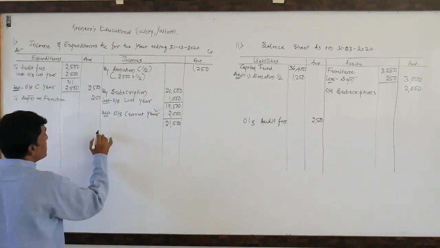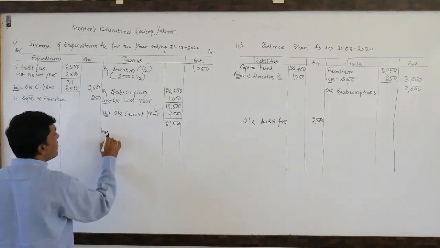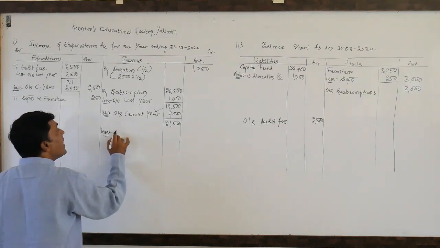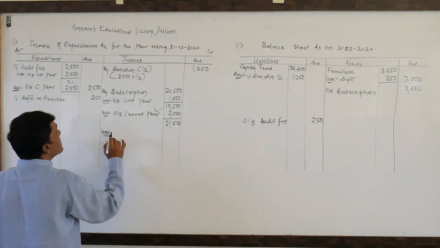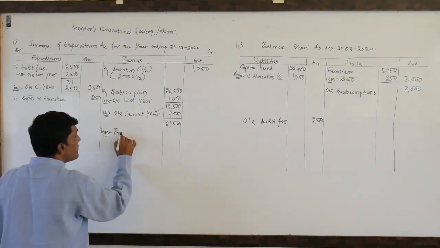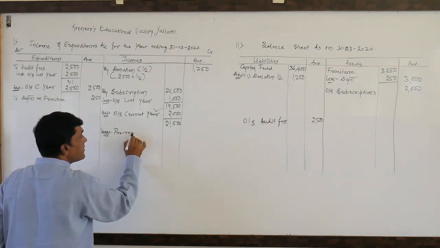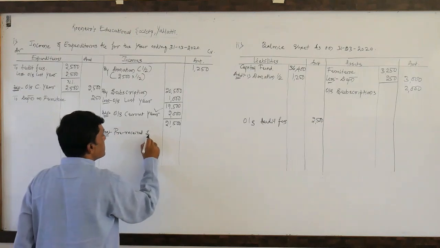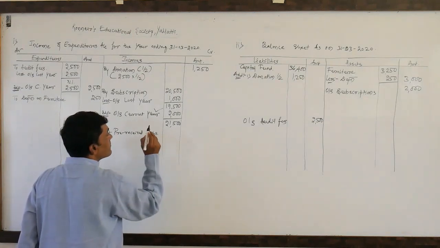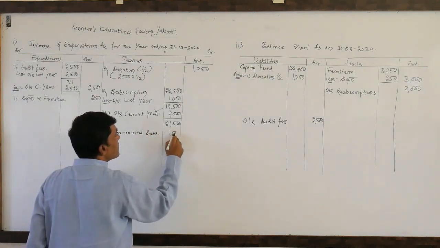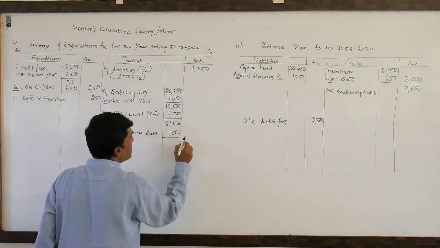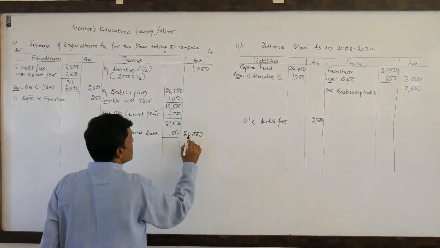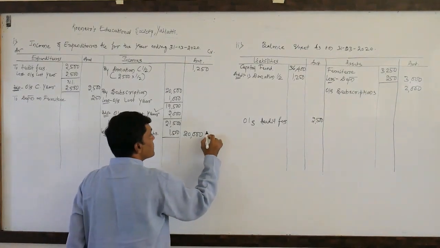That is the reason we need to deduct. Why? Because this is not our current year income. Here we have received it as an advance, or you can say pre-received subscriptions. The amount is rupees 1,500. Here we need to deduct it. So the resultant figure is 20,000.